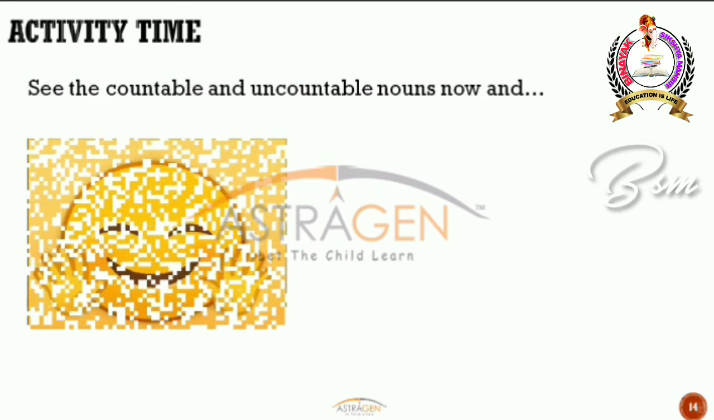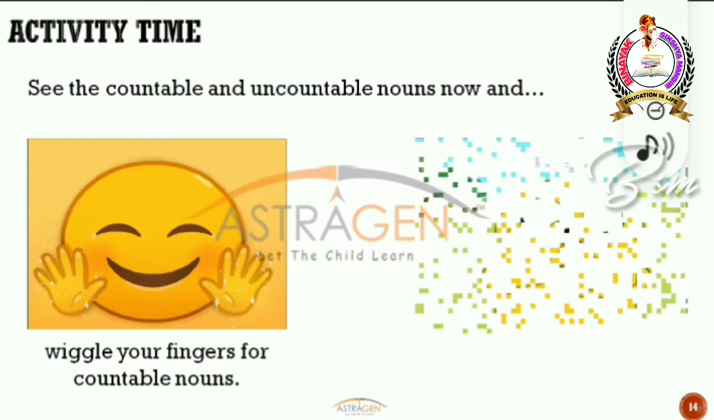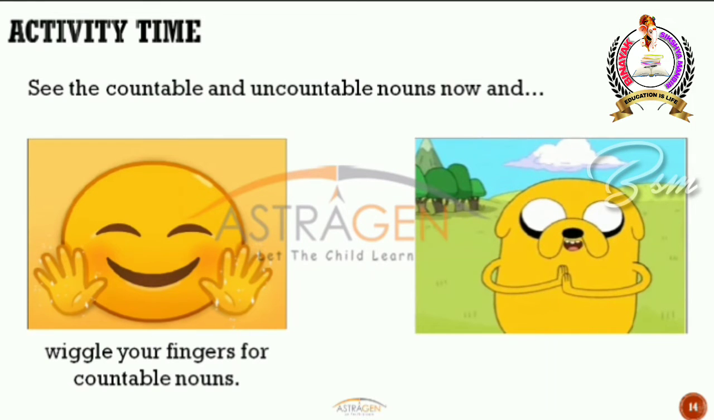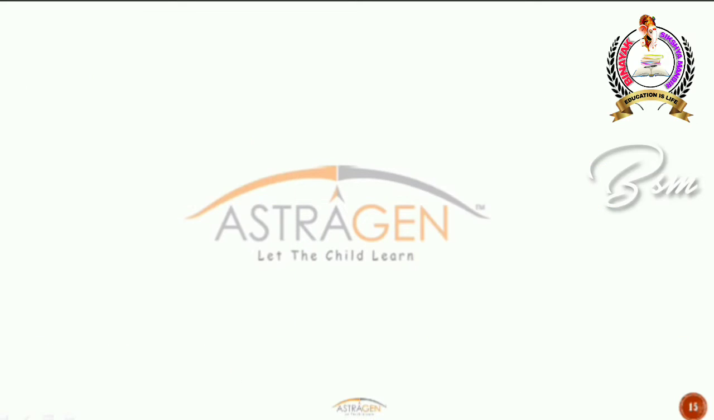See the countable and uncountable nouns and wiggle your fingers if it is a countable noun, and rub your hands if it is an uncountable noun. I'll show you a few nouns, and you just have to identify if each is countable or uncountable. If you think it is a countable noun, wiggle your fingers. If you think it is an uncountable noun, rub your hands. It's quite simple, right? Are you all ready to check what nouns we have? Yes, that's great. So here we go.